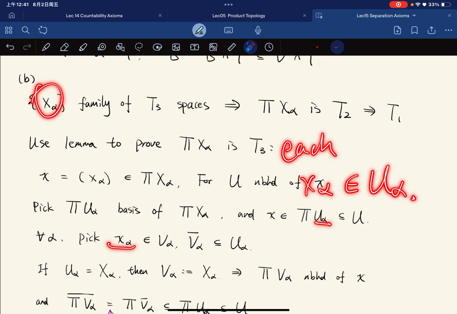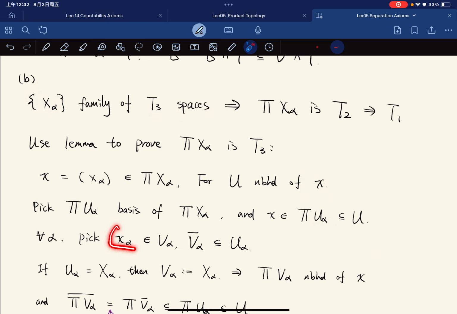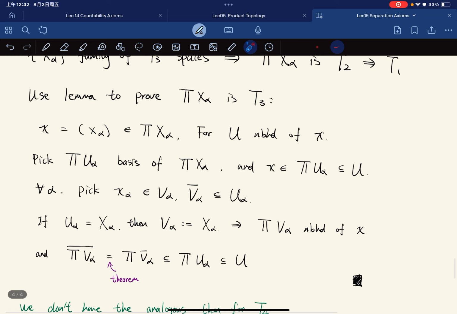And then we apply the regularity of each X alpha, right? Which gives, by the lemma, we have this. Okay, well, only finitely many U alpha will be different from X alpha, like a basis element, right? For the rest, we just set V alpha equal to X alpha. Then this is a neighborhood of X, no doubt, right? It is a basis element, it contains X. Basis elements are open, so this is a neighborhood of X.